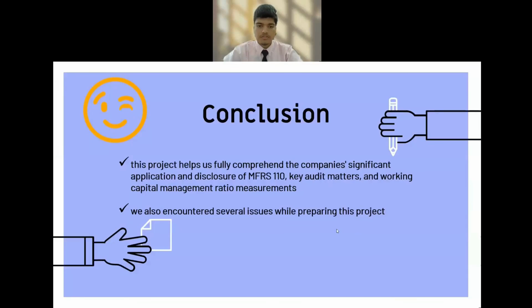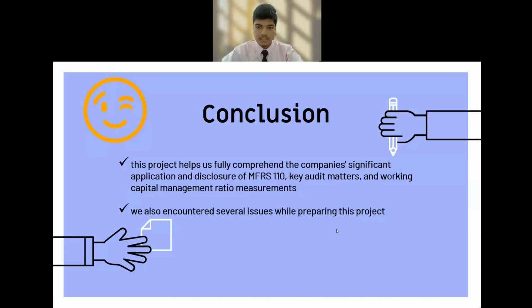In conclusion, our group has concluded that this project helps us fully comprehend the company's significant application and disclosure of MFRS 110, key audit matters, and working capital management ratio measurements.